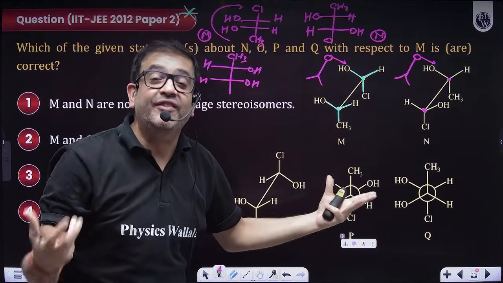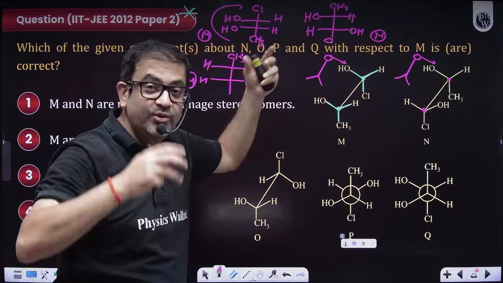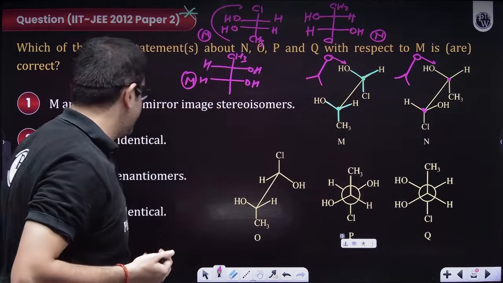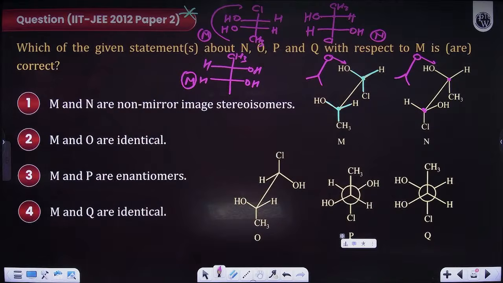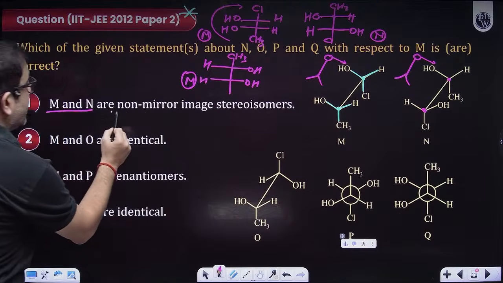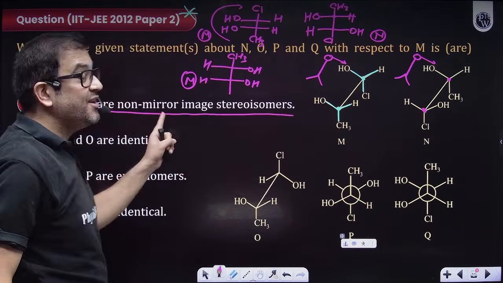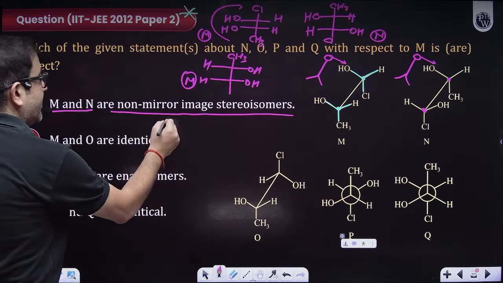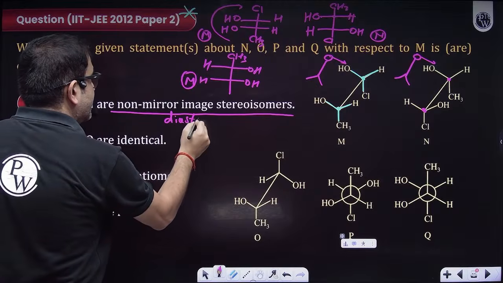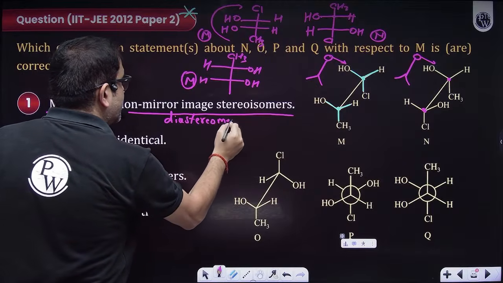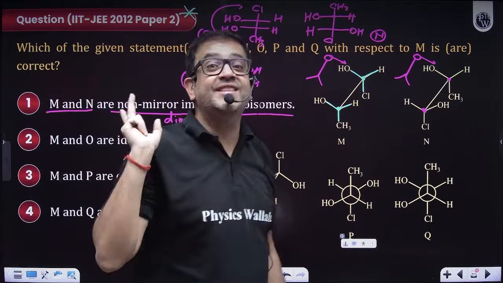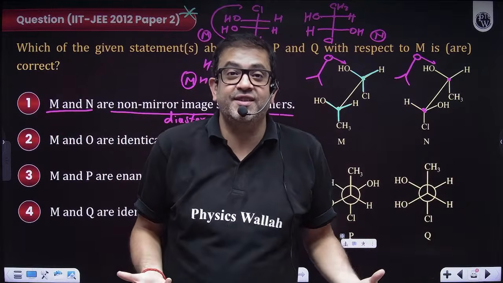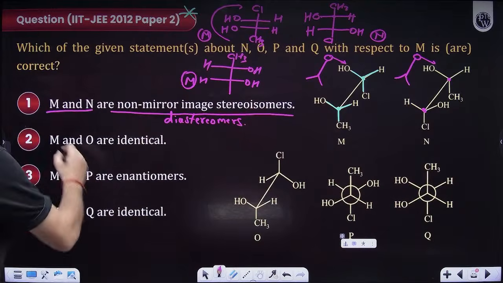So obviously M and N are different. Here OH is on the same side. You do not have to assign even RS; you can directly say they are diastereomers. So M and N are diastereomers. What is the definition of diastereomers? They are non-mirror image stereoisomers. Diastereomers have different physical properties, so they can be separated just by fractional distillation, because they will have different physical properties like boiling point.